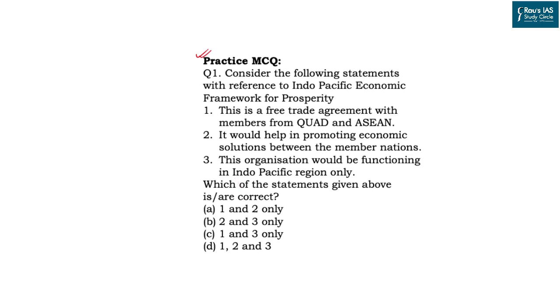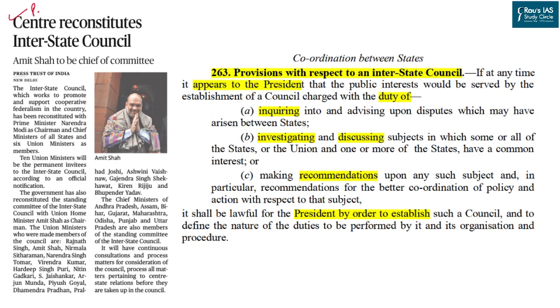Let us now move to the next article for the day. This article was published on page 11 of the Delhi edition of The Hindu newspaper and talks about an important constitutional event where the central government has reconstituted the Interstate Council recently. The Interstate Council, which works to promote cooperative federalism in the country since 1990, has been reconstituted with the Prime Minister as the chairman, and the chief ministers of all states, including 6 Union Ministers.